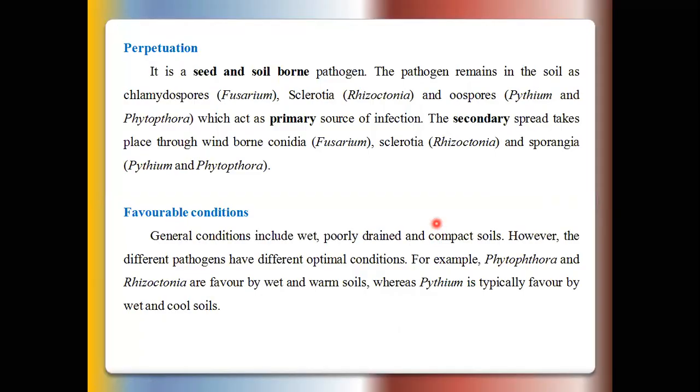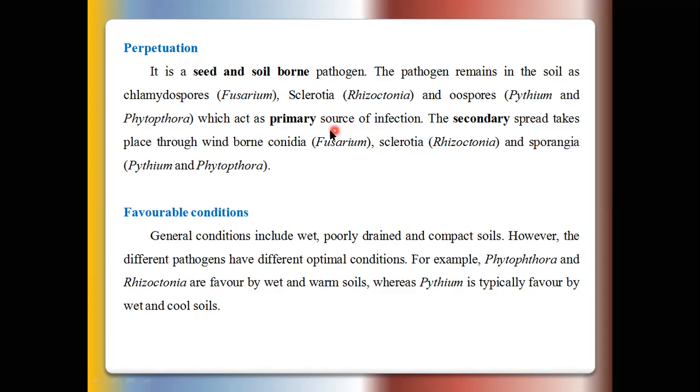then perpetuation, that is, these rotting symptoms seen in the soybean occur through the use of infected seeds and soil-borne spores, that is the chlamydospores already present in soil. Means the chlamydospores in respect to Fusarium pathogens, sclerotia of Rhizoctonia, oospores regarding Pythium and Phytophthora. So these chlamydospores, sclerotia and oospores are present in soil and directly infect the germinating seeds and germinating seedlings.